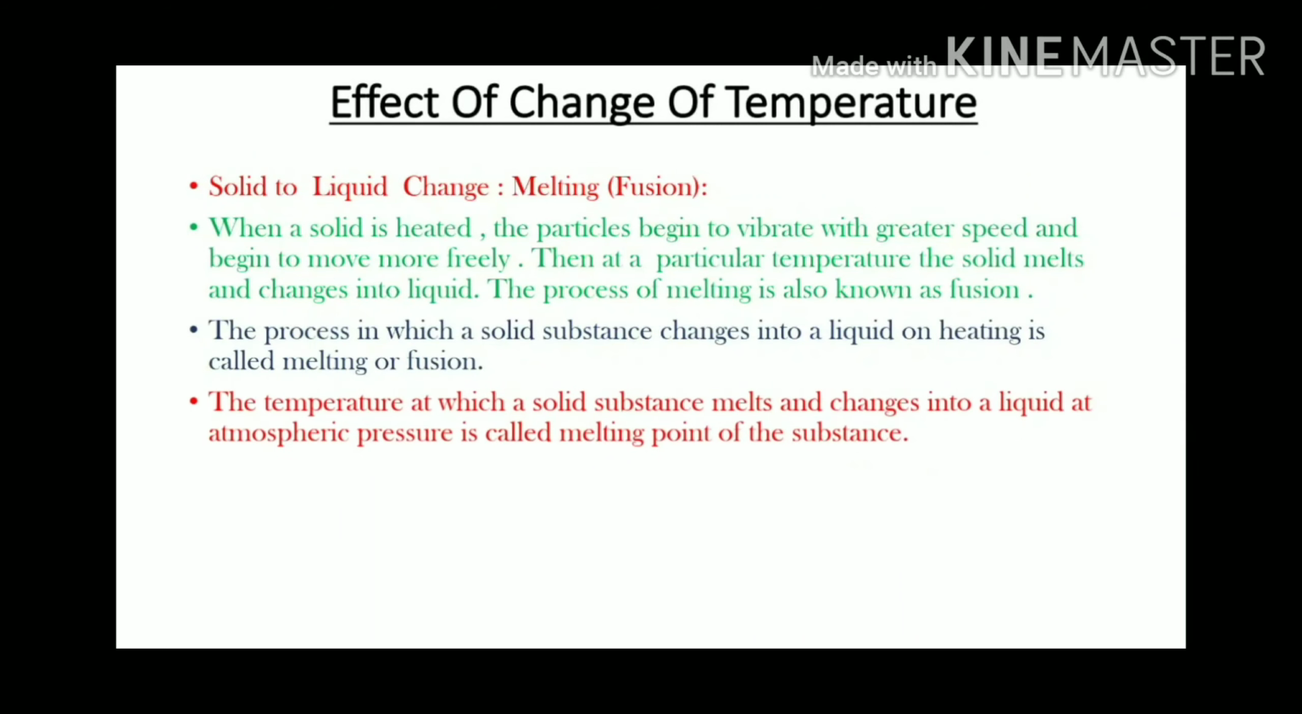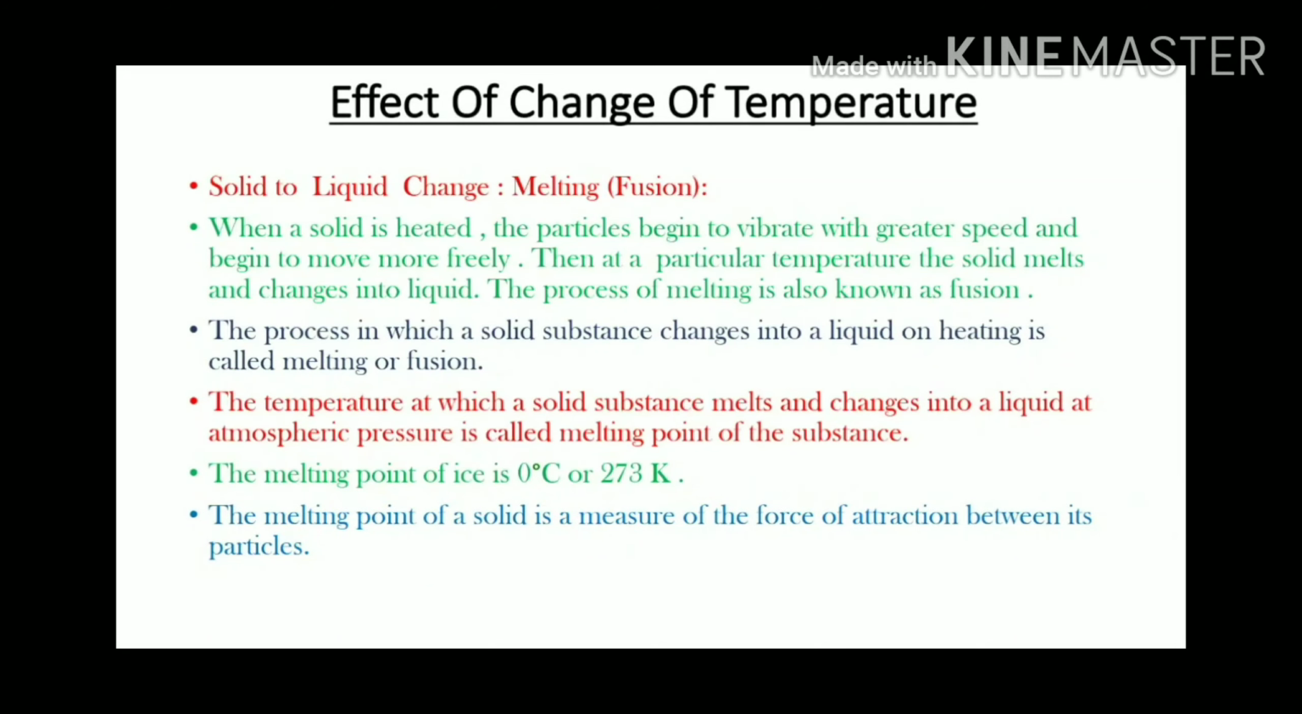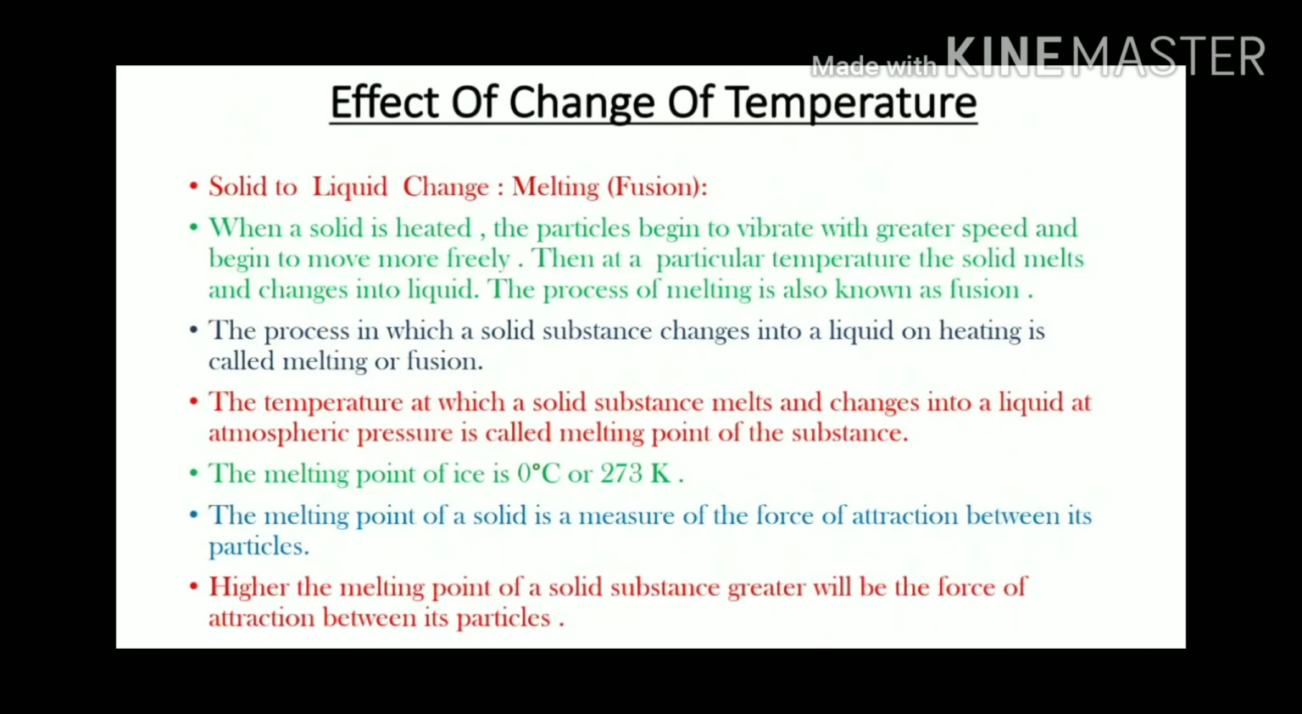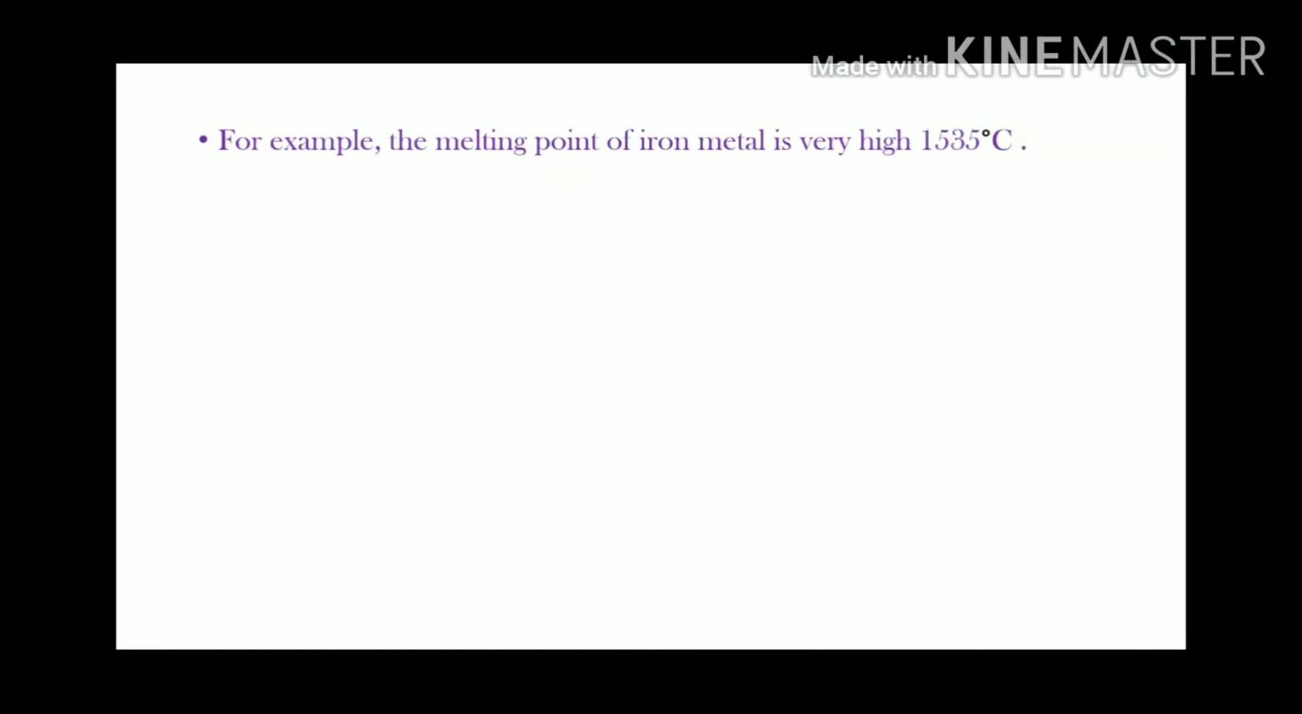The temperature at which a solid substance melts and changes into a liquid at atmospheric pressure is called melting point of the substance. The melting point of ice is 0 degrees Celsius or 273 Kelvin. The melting point of a solid is a measure of the force of attraction between its particles. Higher the melting point of a solid substance, greater will be the force of attraction between its particles. For example, the melting point of iron metal is very high, 1535 degrees Celsius. Melting point of wax is 63 degrees Celsius, whereas melting point of ice is 0 degrees Celsius.